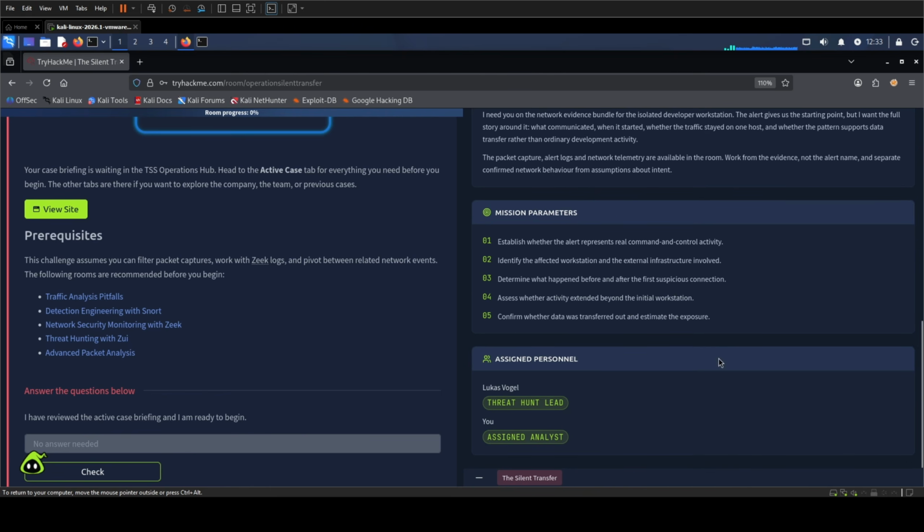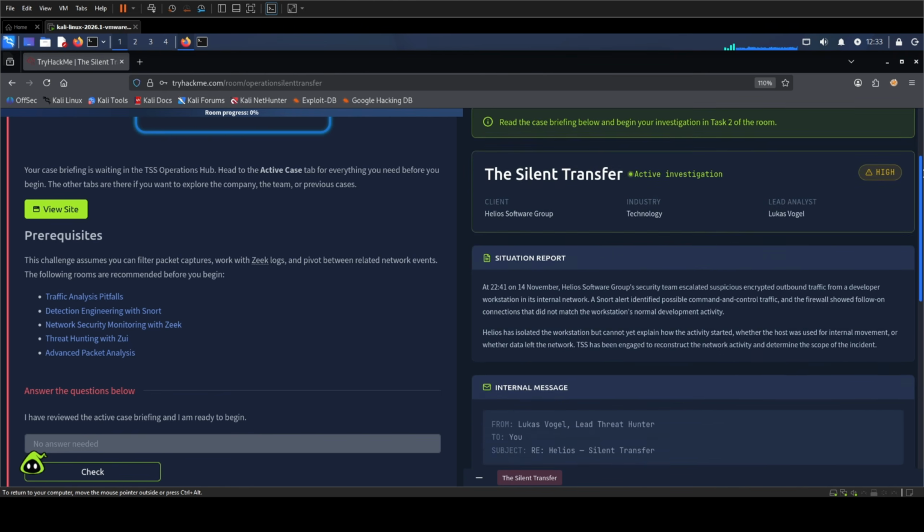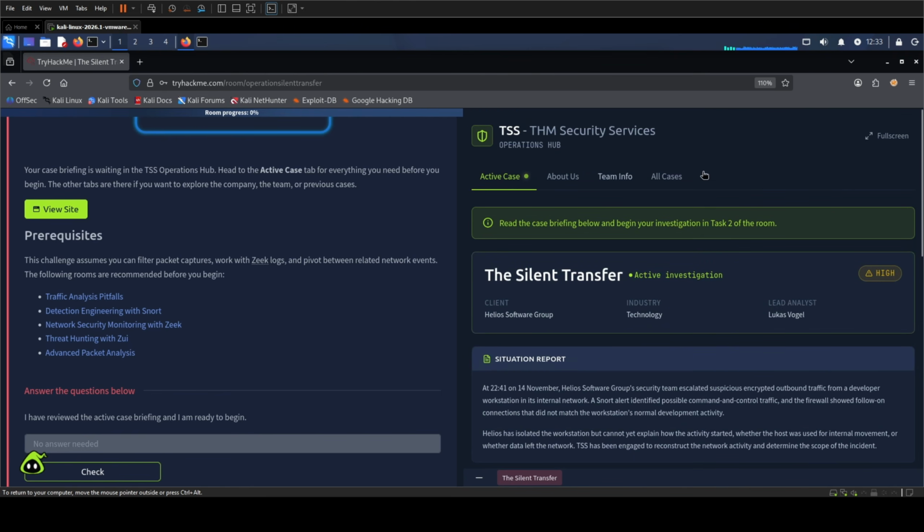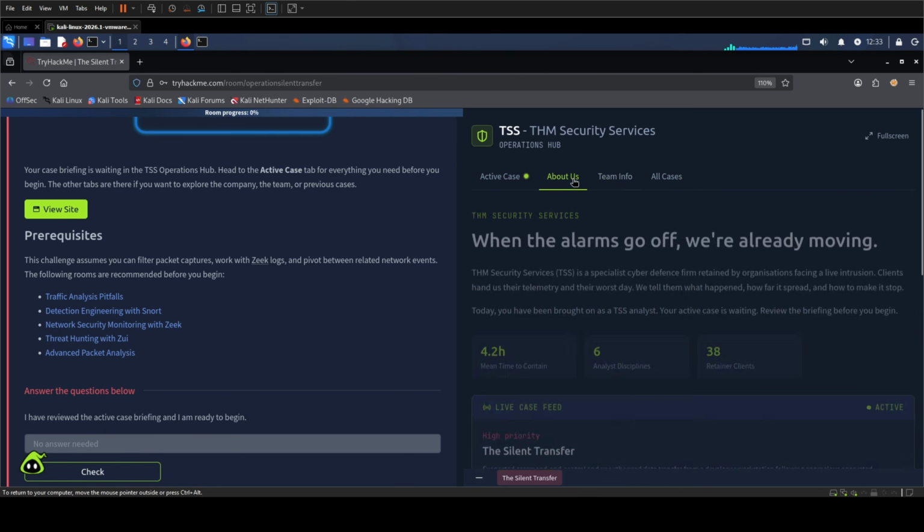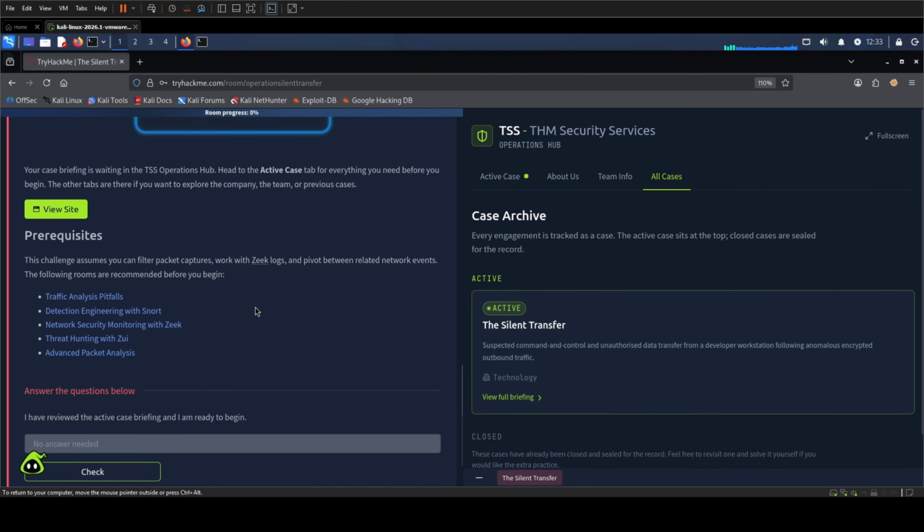Lucas Vogel is the threat hunt lead, and we are the assigned analyst. That is enough orientation. The other Operations Hub tabs add company background, but they do not change the investigation, so I am returning to the room.